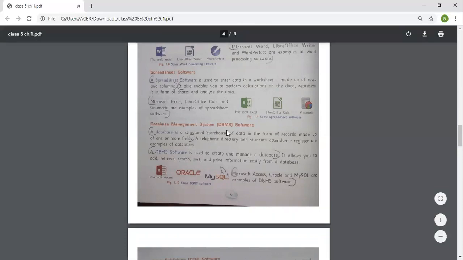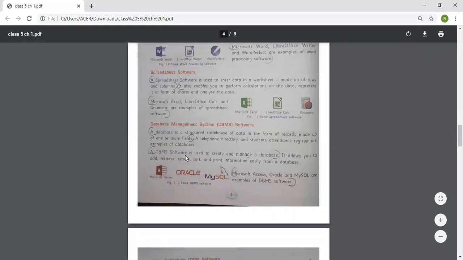Next is your database management system, that is DBMS software. A database is a structured storehouse of data in the form of records made up of one or more fields. A telephone directory and students' attendance register are examples of a database.